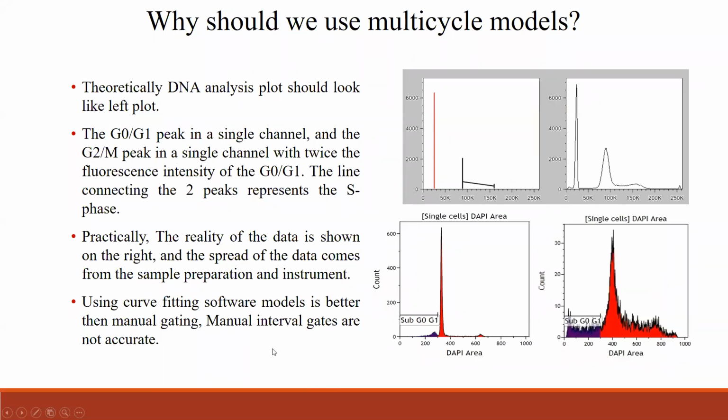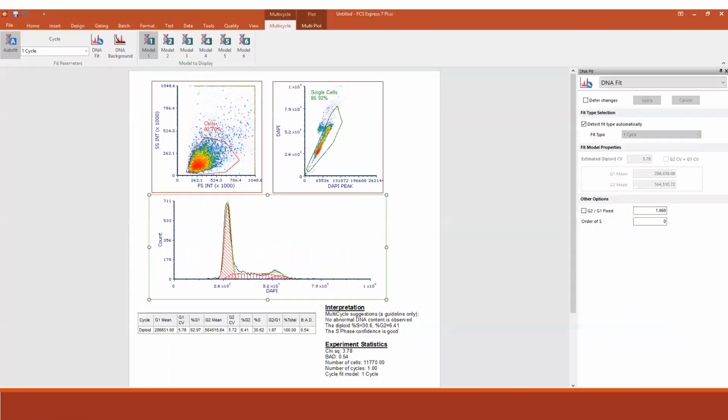So you can use the curve fitting software's module, which is better than manual gating, so that you have accurate results when comparing one data to another, or a control to the samples. It would be very accurate to use the curve fitting software rather than drawing manual gates.